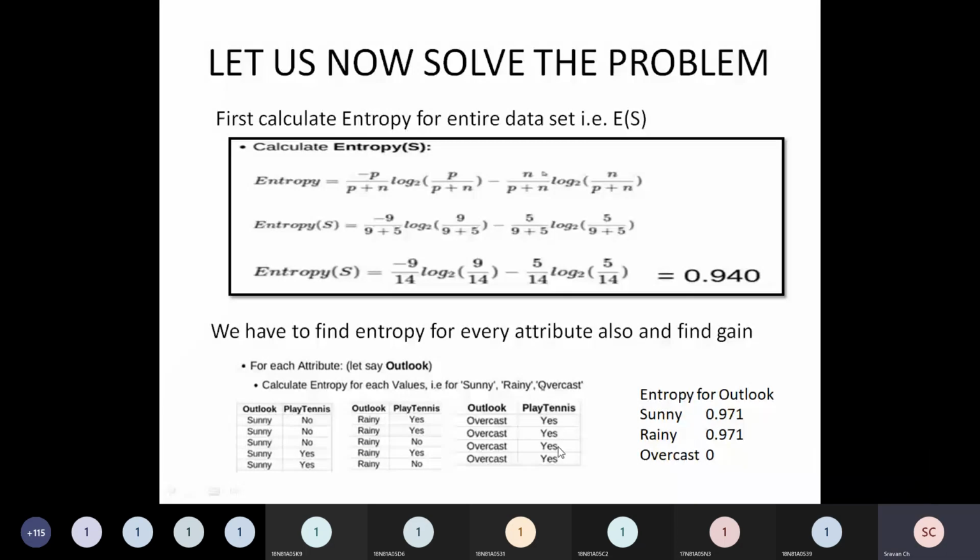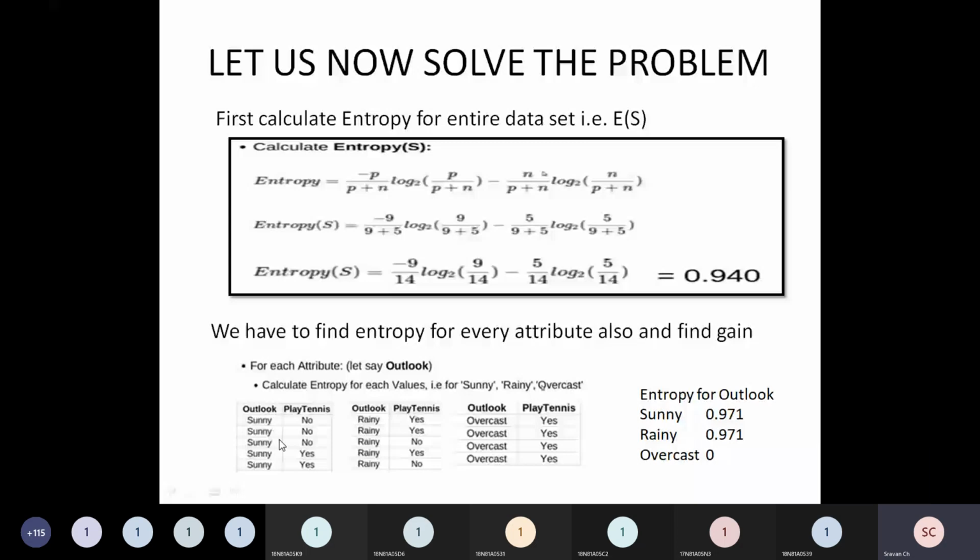Right? So friends, the way I calculated entropy for my main data set, in which I had 14 records, out of which 9 were positive and 5 were negative, now please observe these 3 small tables. I need to calculate entropy on the first one, the second one, and the third one.